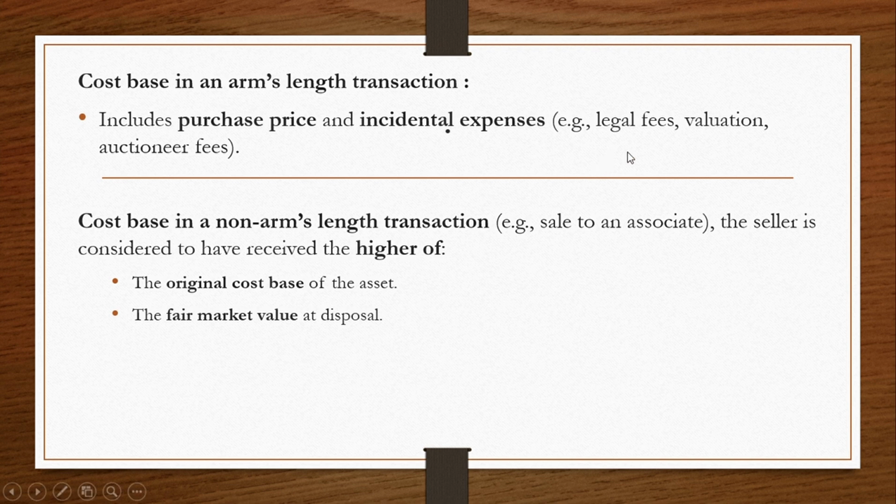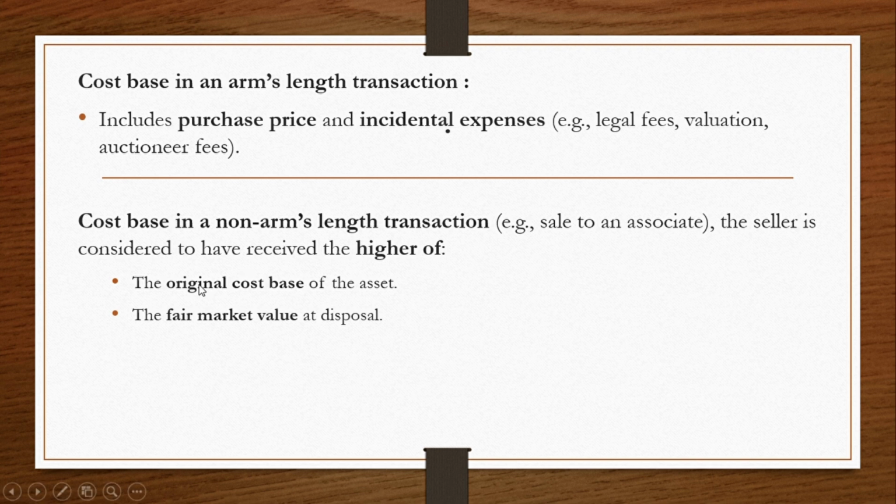So in a non-arm's length transaction, the seller is considered to have received the higher of the two: the original cost base of the asset or the fair market value at disposal. So the higher of the two is what we consider as the consideration received when selling an asset in a non-arm's length transaction.